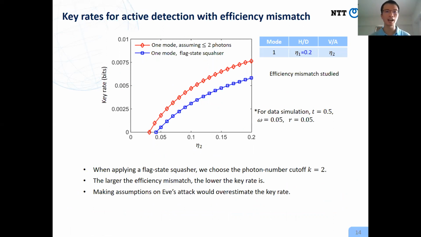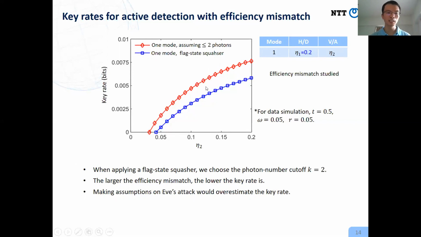Next, let's see the case with efficiency mismatch. First, let's see the active detection scheme. So there are two detectors. We can study the mismatch between these two detectors. For security analysis, we can assume the system received by Bob is finite dimensional, or without such an assumption, we just use a flag state squasher.